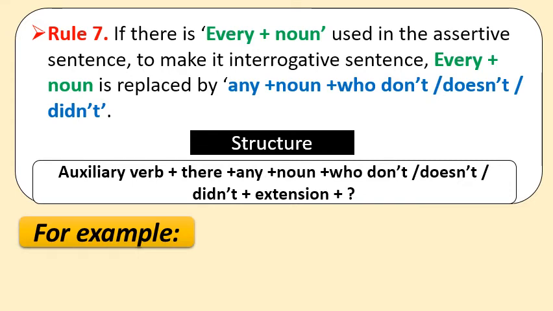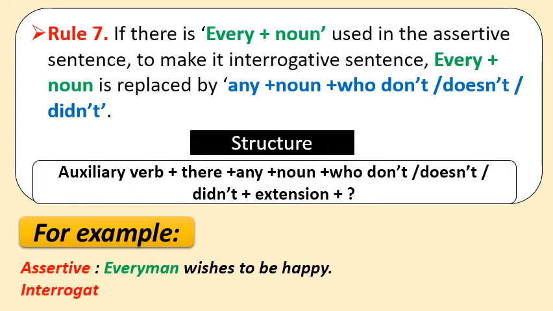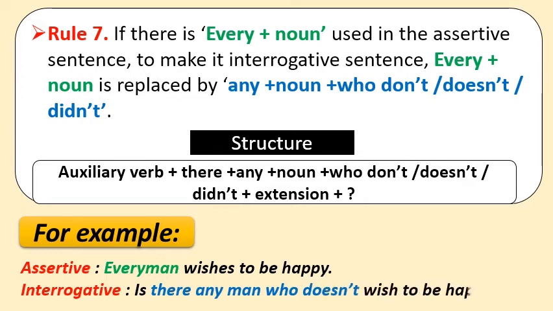So let us see an example to clarify it. Assertive sentence is: Every man wishes to be happy. As you can see, with "every" you are getting one noun. So the sentence will be: Is there any man who does not wish to be happy? At last, question mark. Why have we used "is" here? As you can see, "man" is singular, so that's why we have used "is" as the auxiliary verb as per the person.